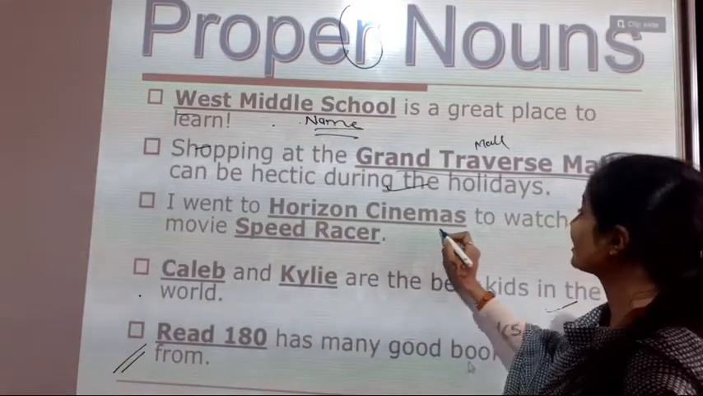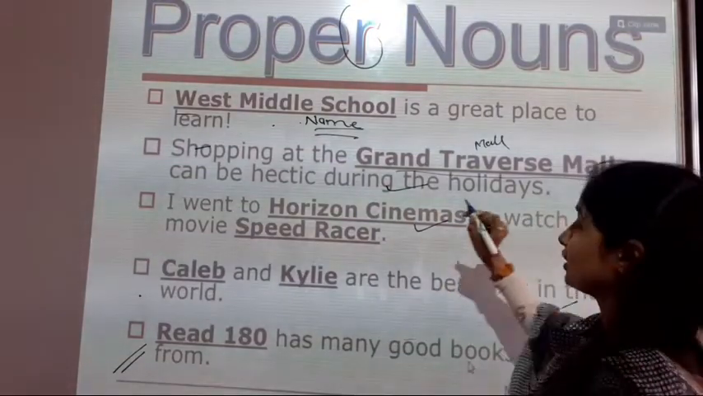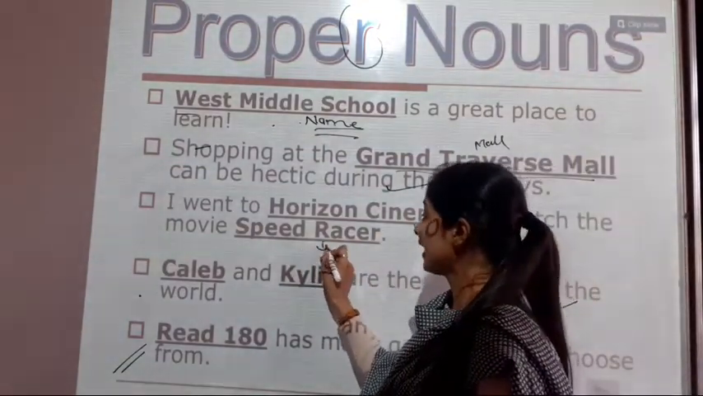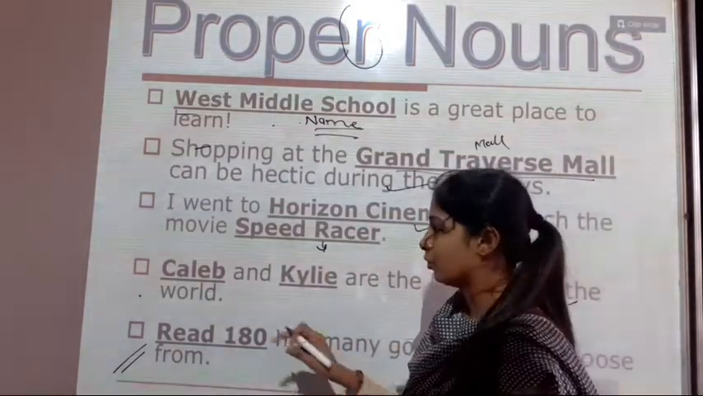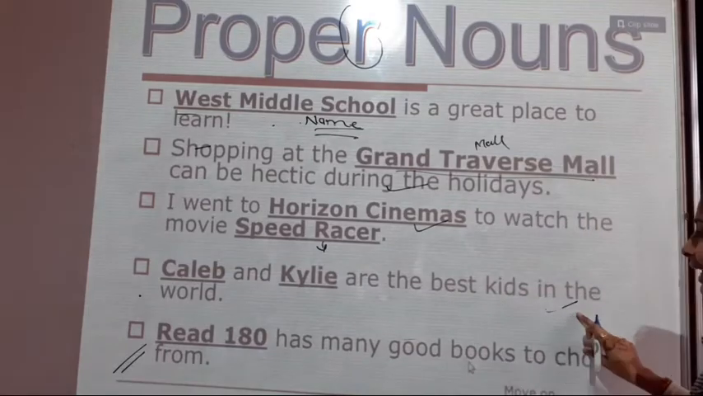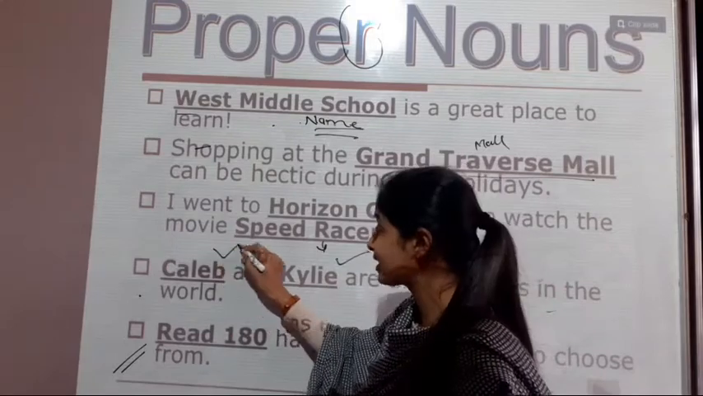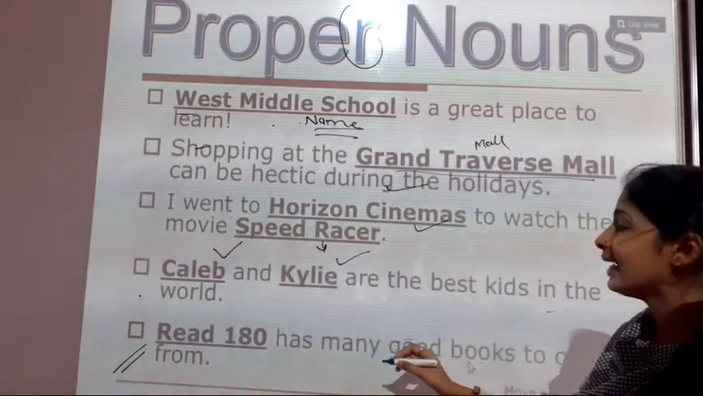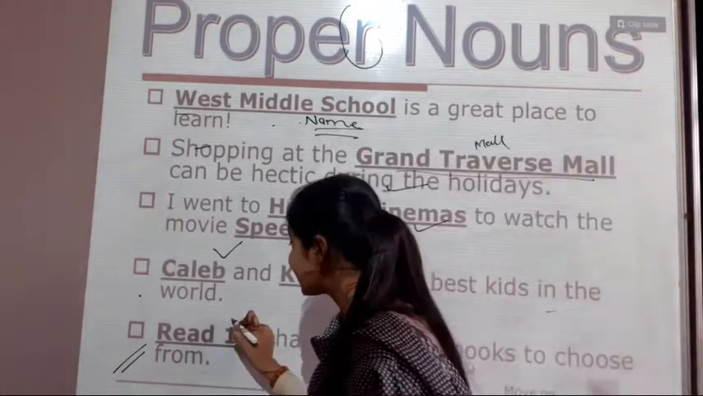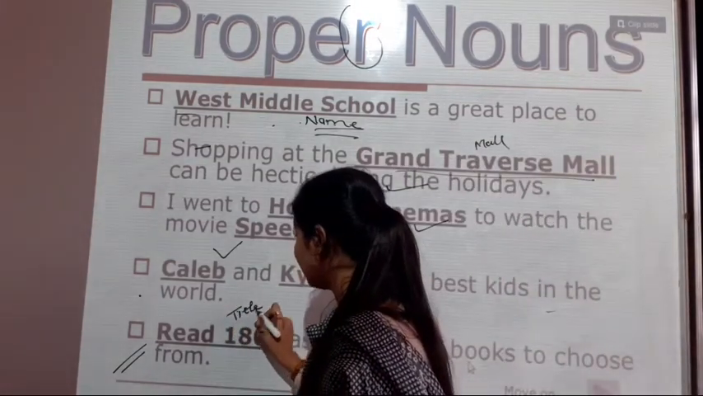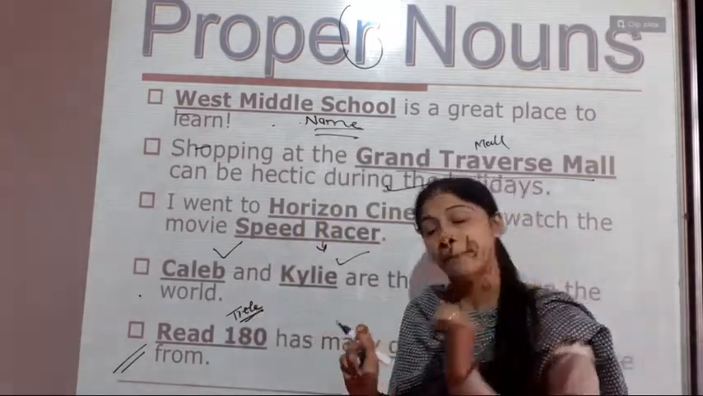I went to Horizon Cinemas. The name of that cinema is given here. To watch the movie Speed Racer. See here, the movie is also referred to with its name. So this becomes the proper noun. Khaled and Kire, kids are the best kids in the world. So here the names of these kids are given. Read 180 has many good books to choose from. So this is the title of the book given. Remember this. These all are examples of proper noun.